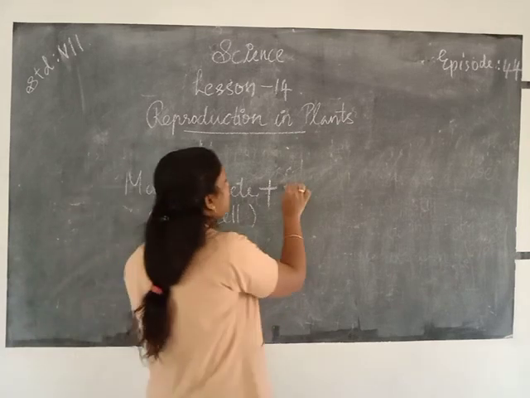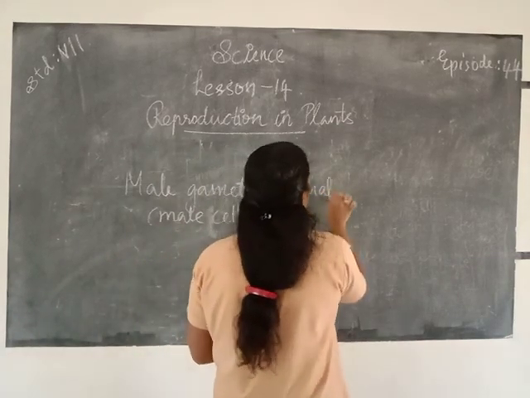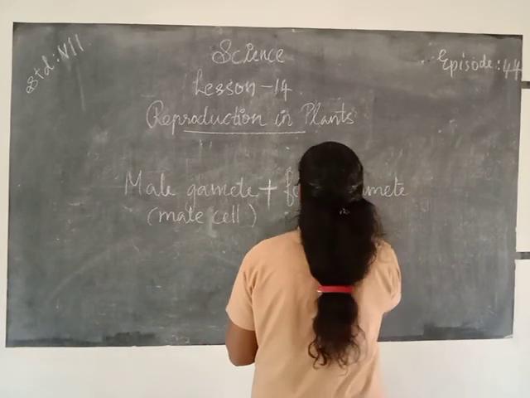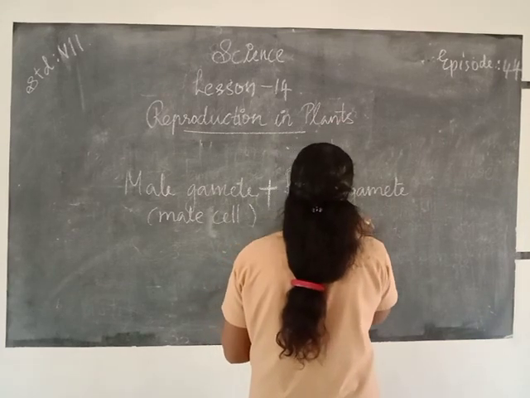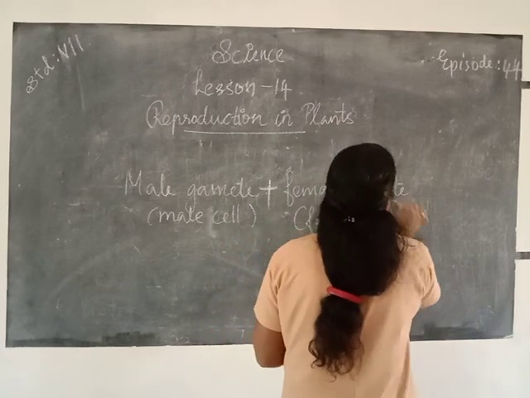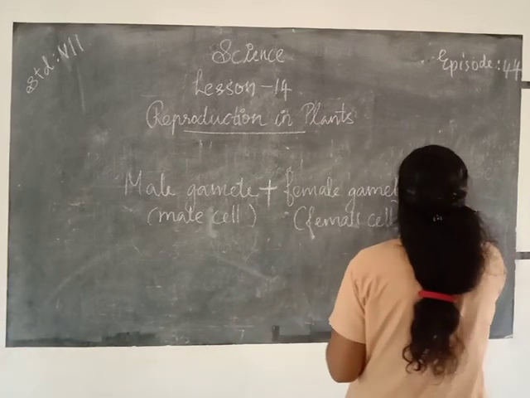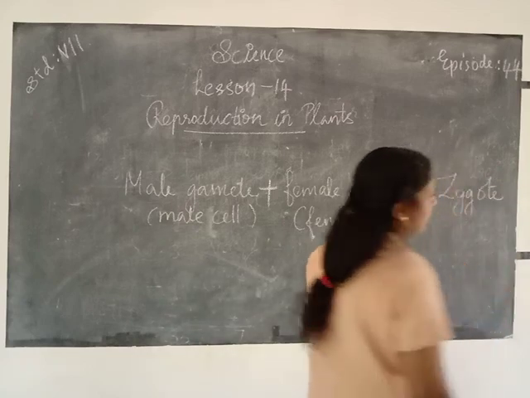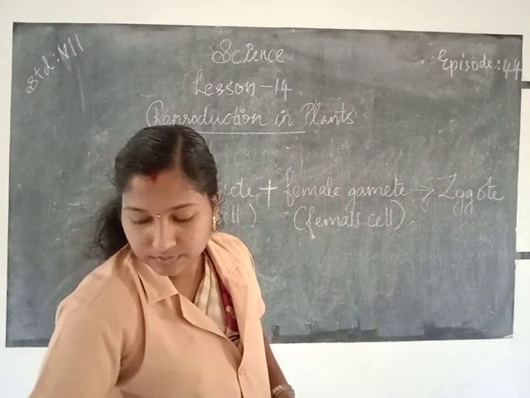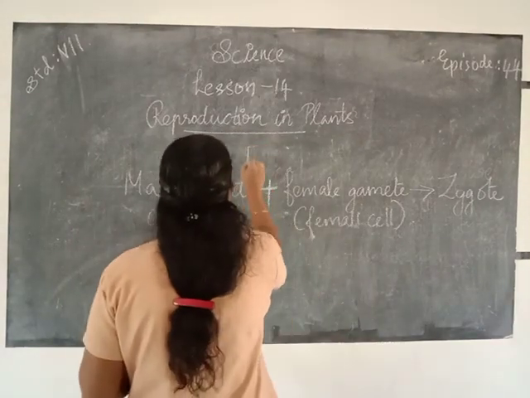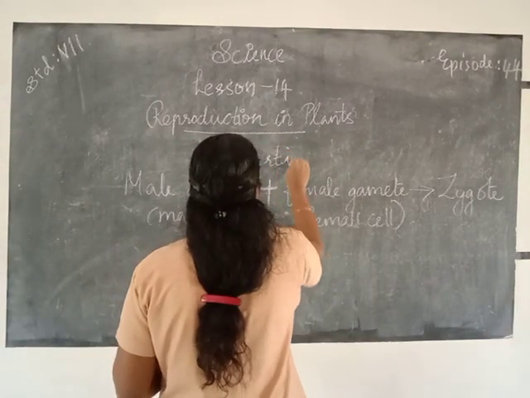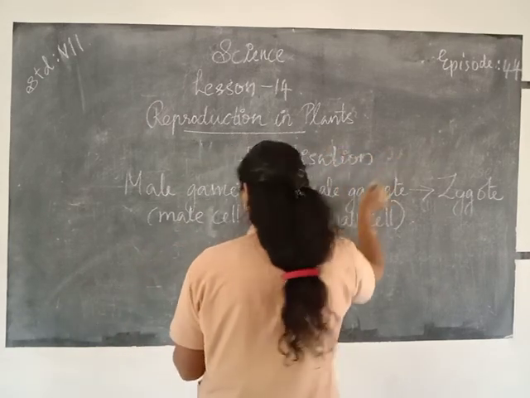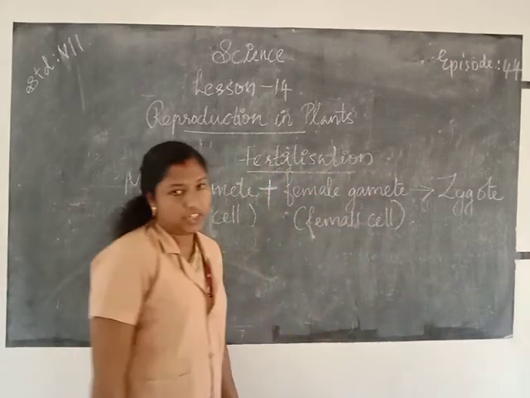Then the male gamete is fused with the female gamete, that is the female cell, to form what? Yes, zygote. Through which method? Fertilization.